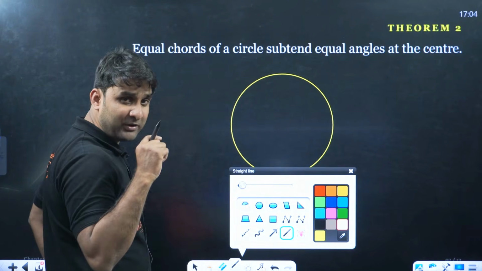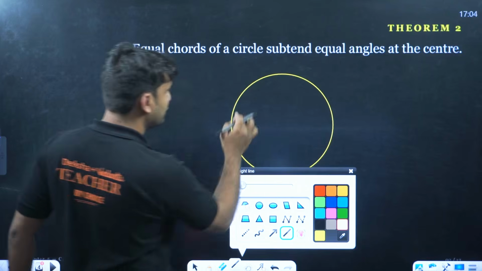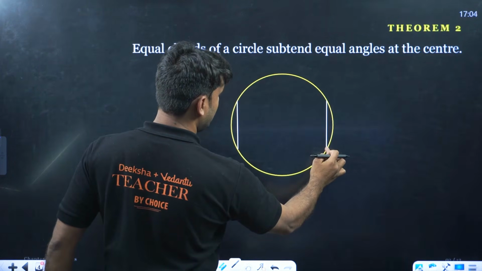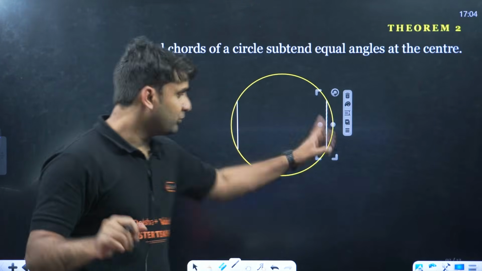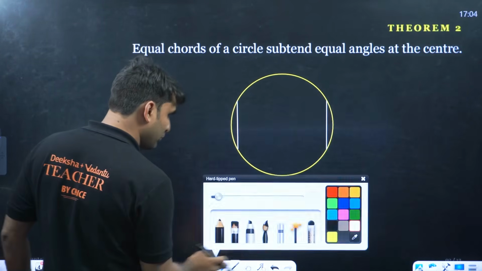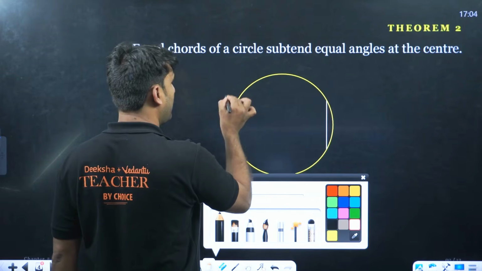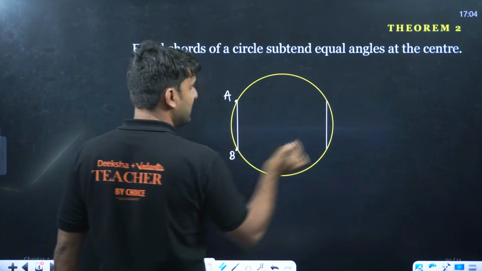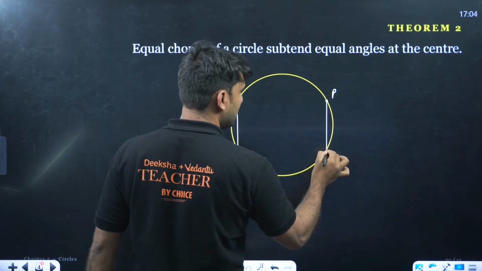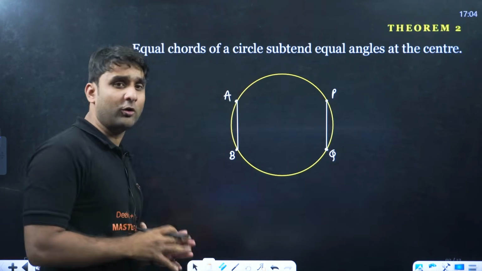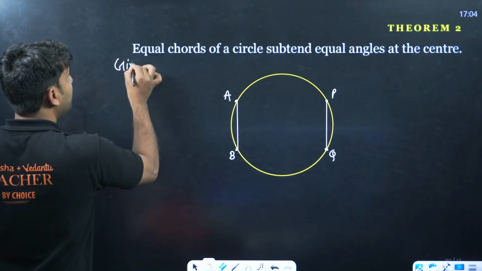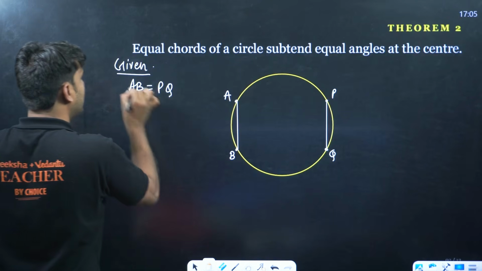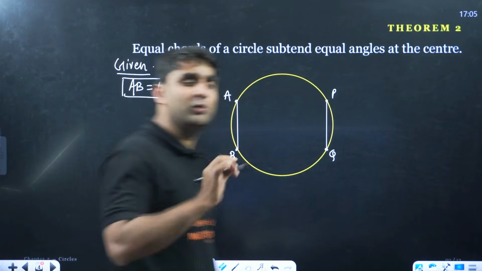The line joining 2 points on the boundary of the circle is called a chord. Let's name one chord AB, with A and B on the circle, and one more chord PQ, with P and Q on the circle. The given information is that the lengths of AB and PQ are the same. Both the chords are equal to each other.